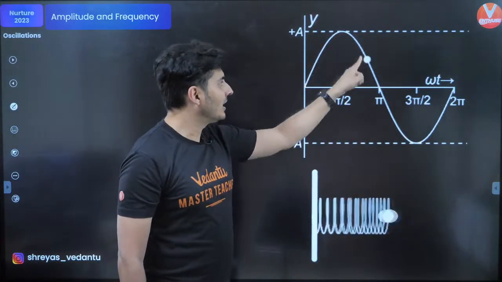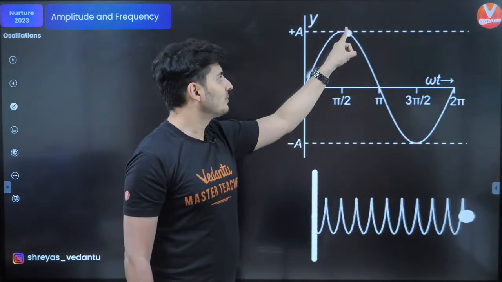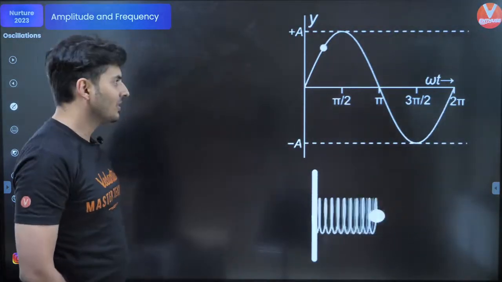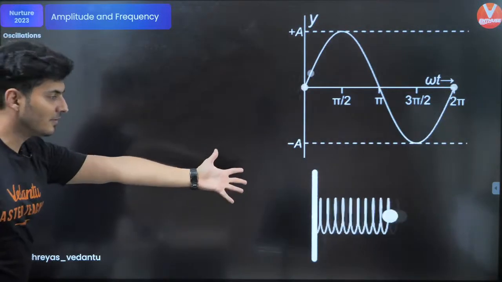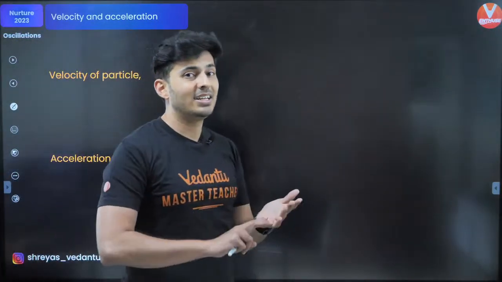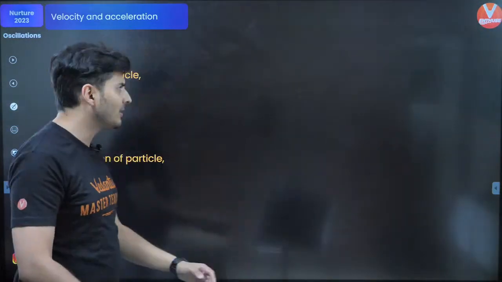This is showing the current state of the particle. It goes back and forth. The coordinate changes between these two extremities. This is a graphical way of showing it. This is a physical system. Now, if you know the position, you can find the velocity, acceleration, and so many other things about the particle.